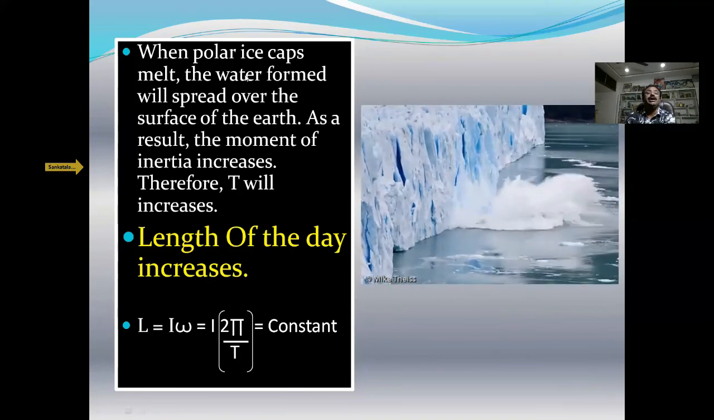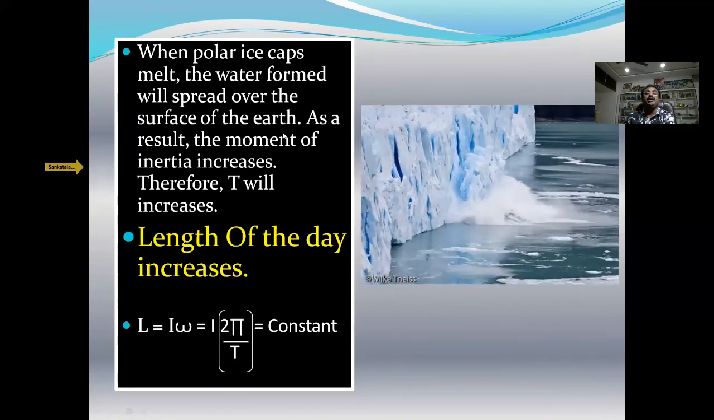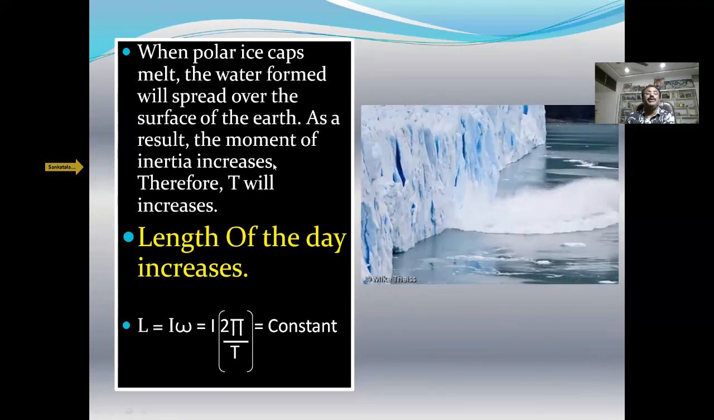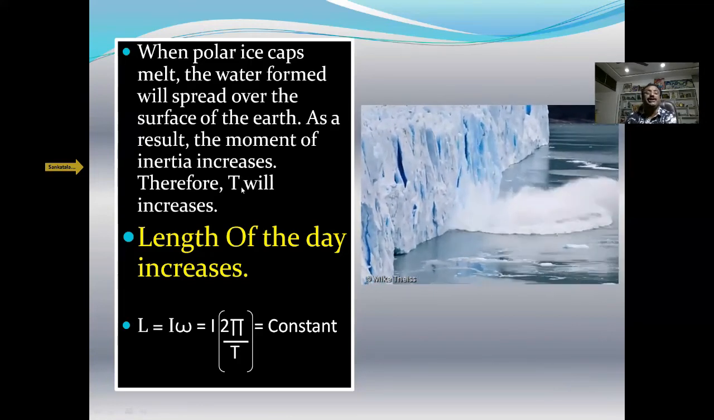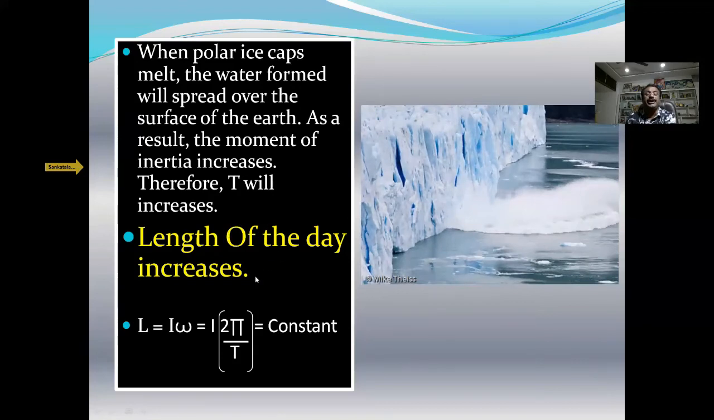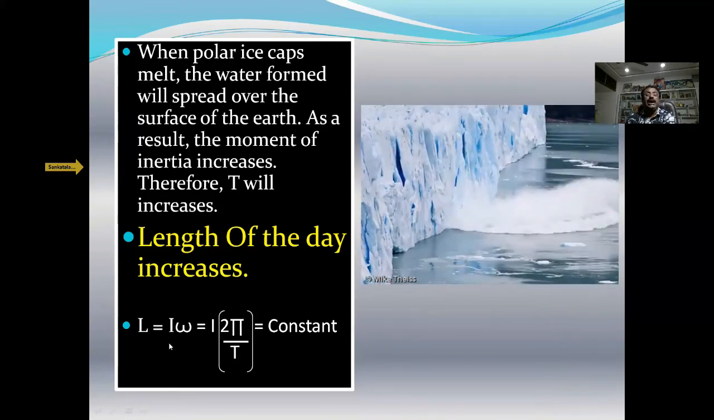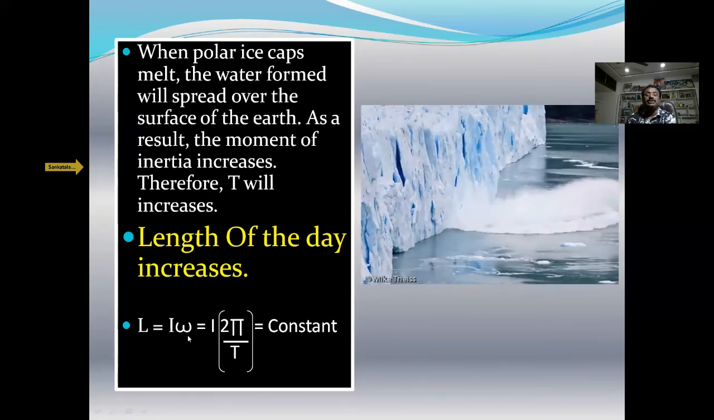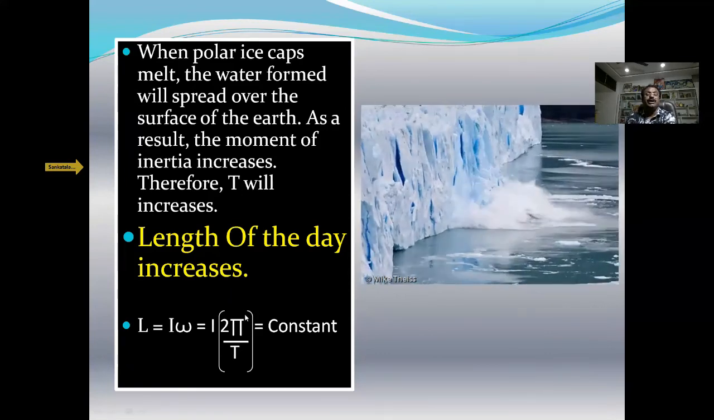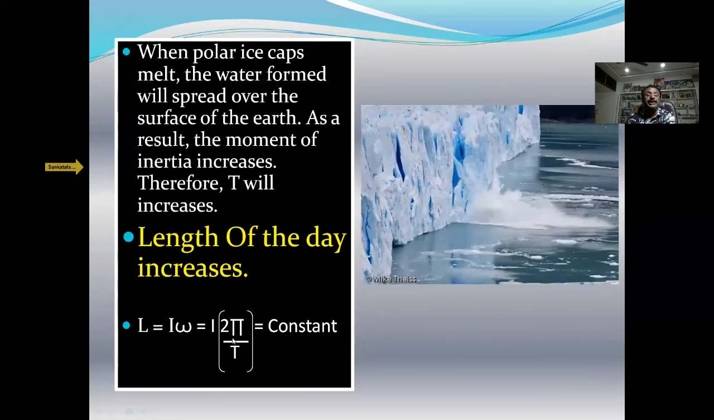When polar ice caps melt, the water formed will spread over the surface of the earth. As a result, the moment of inertia increases. Therefore, the time period will increase. Time period increases means length of the day increases as per this equation. You know, angular momentum L is equal to I omega, where omega is the angular velocity of the earth. So we can write angular velocity of the earth as 2 pi by T, where T is the time period. When L equals I omega is constant, we get I times 2 pi by T.